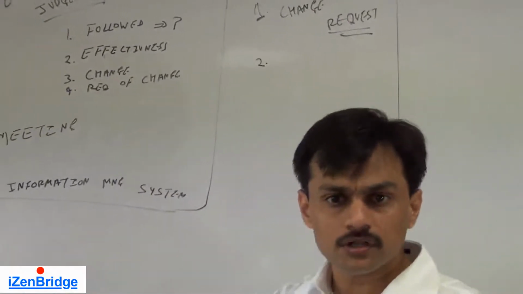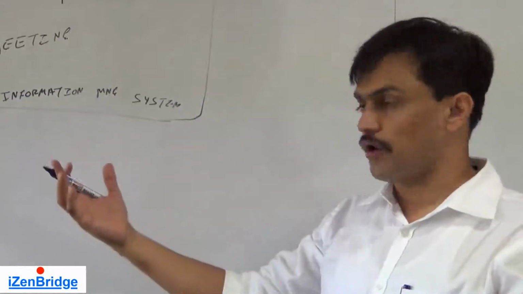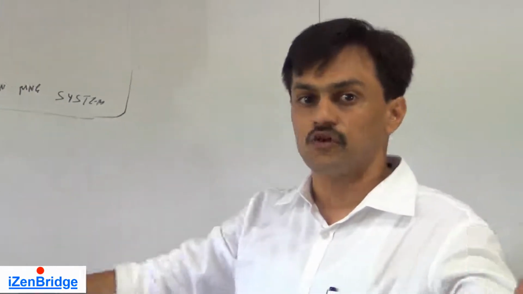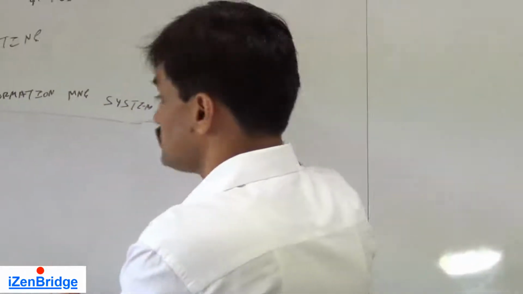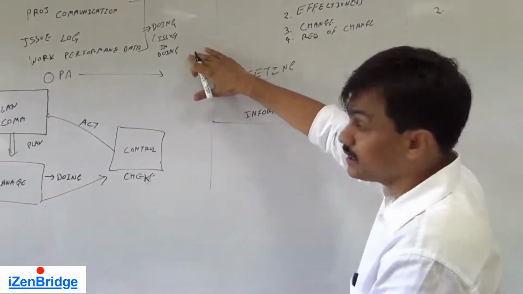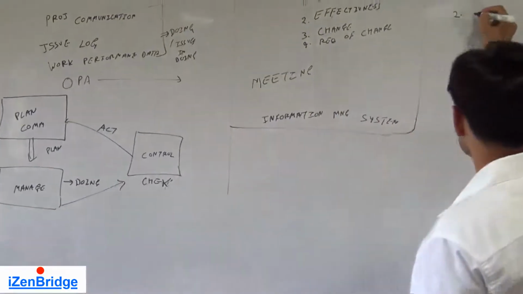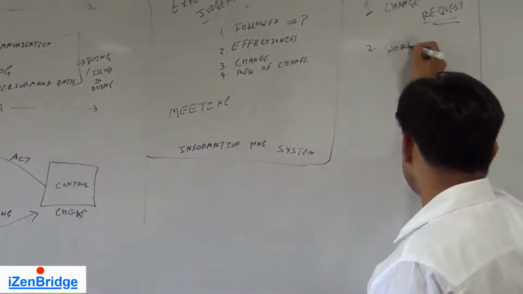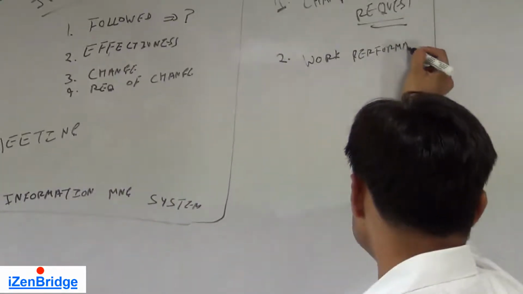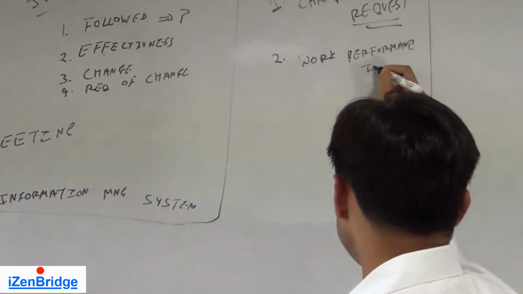We also tell how we are doing. Since this is a monitoring and controlling process group process, we tell that this is our work performance information. Work performance information basically talks about how the work has been done against the plan. So it also generates work performance information.